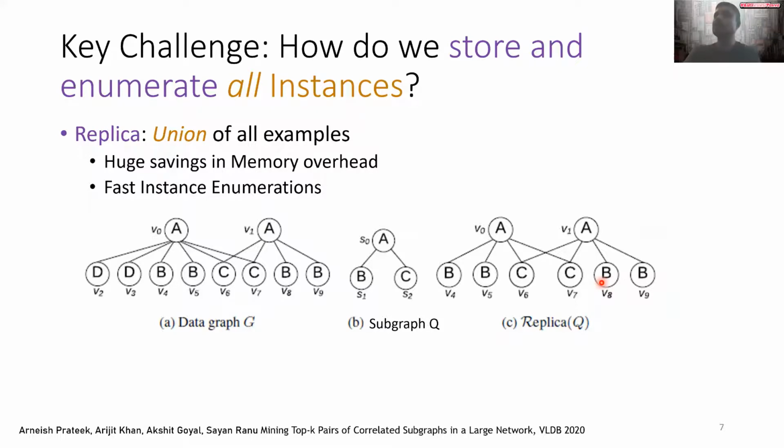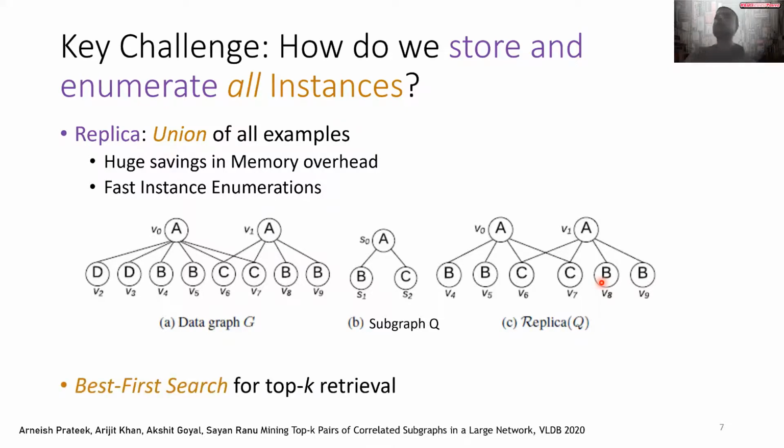One being the memory overhead being much lower. Second, it allows us to enumerate instances quickly. It allows us to quickly compute distances from instances of other subgraphs. And finally, it also allows us to generate parent candidates of a given subgraph pattern. So in other words, it leads to both efficient computation as well as low memory overhead.